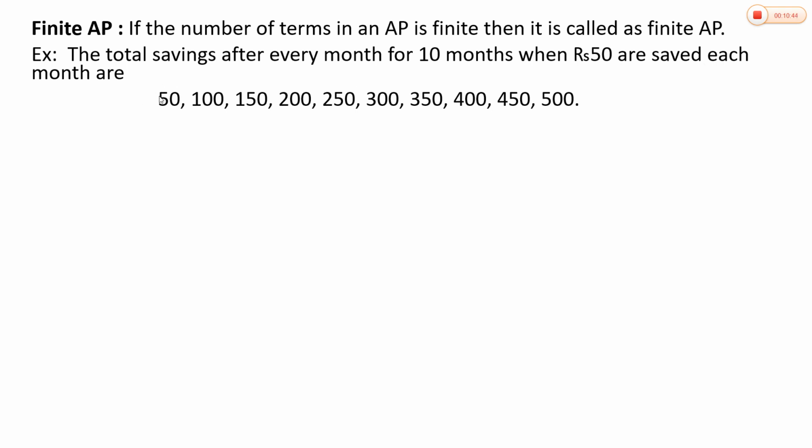The sequence will be 50, 100, 150, 200, 250, 300, 350, 400, 450, and at the end of the 10th month it will be 500, and the sequence terminates here. That means in this example the number of terms is finite. This type of AP is called a finite AP.